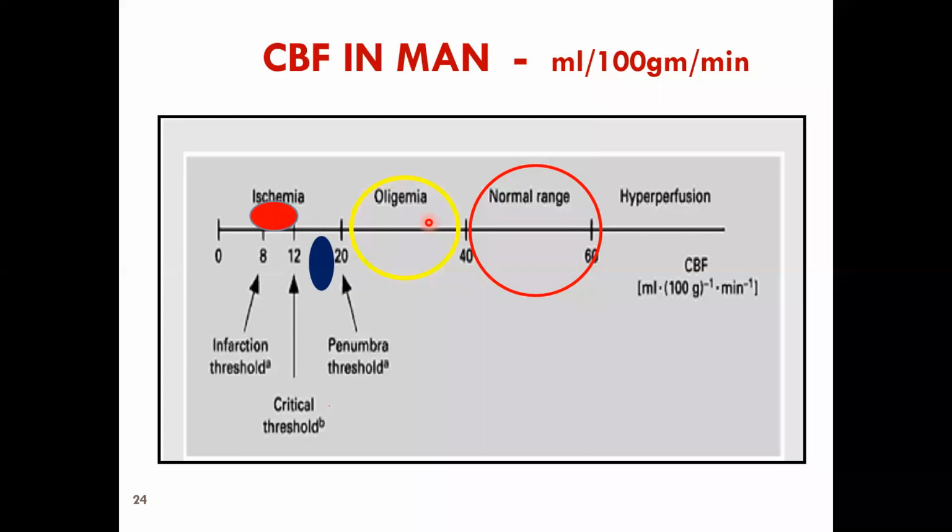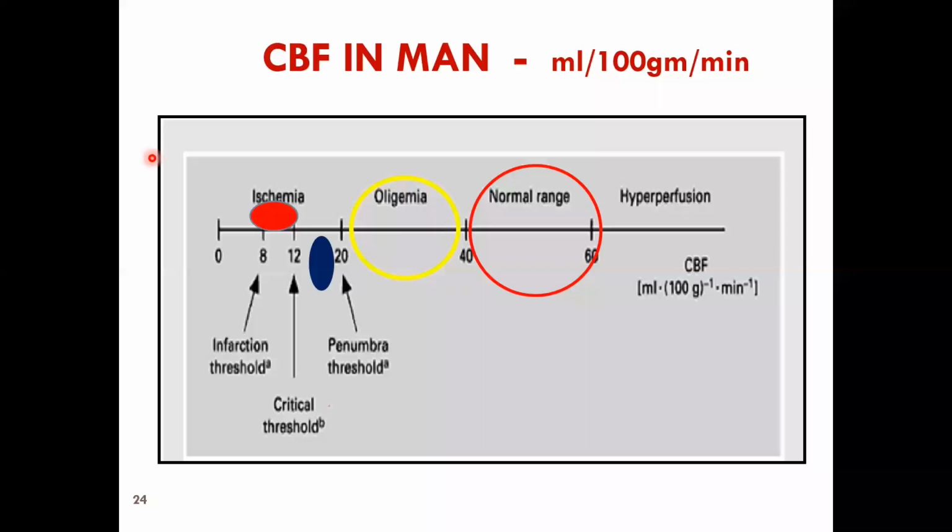So the normal blood supply to the brain will be about 40 to 60 ml per 100 grams of tissue. When that comes down to 20 to 40, why would it come down? Because there's an obstruction in the blood supply to the brain. It can be in the anterior circulation, which is the carotid circulation, which bifurcates as the anterior cerebral artery,